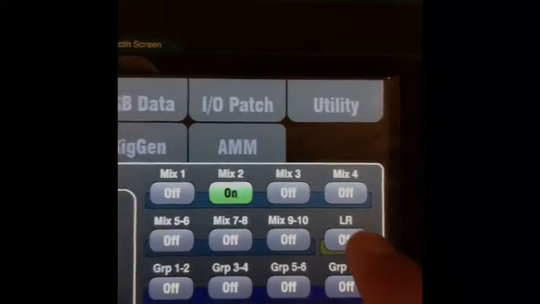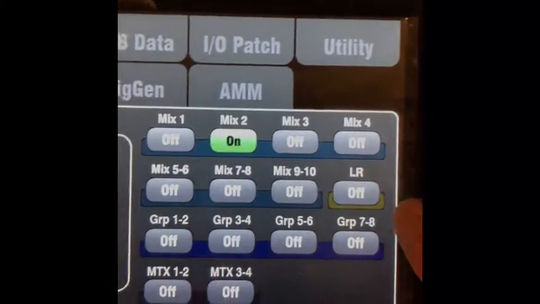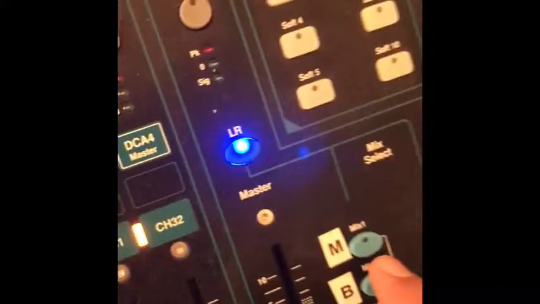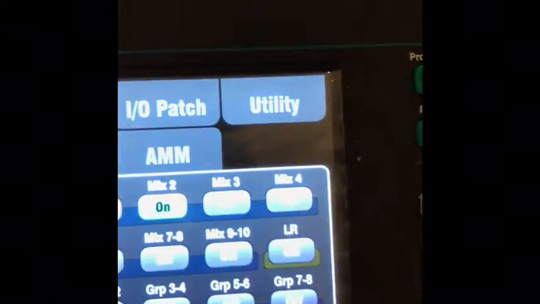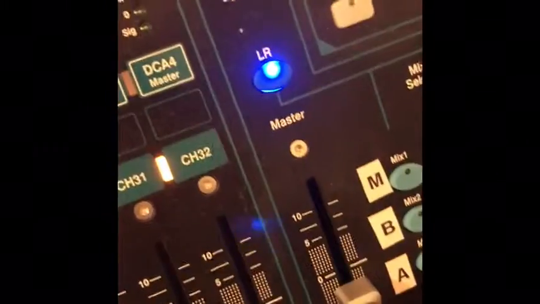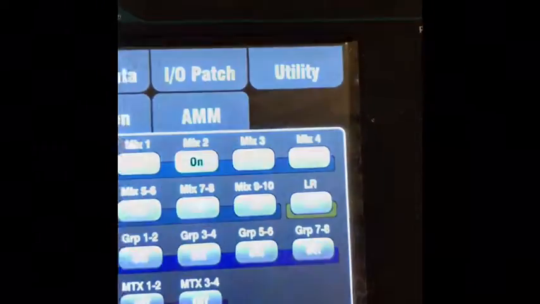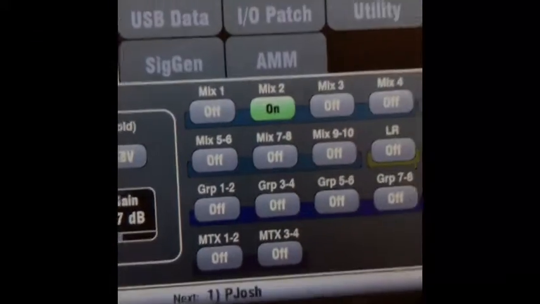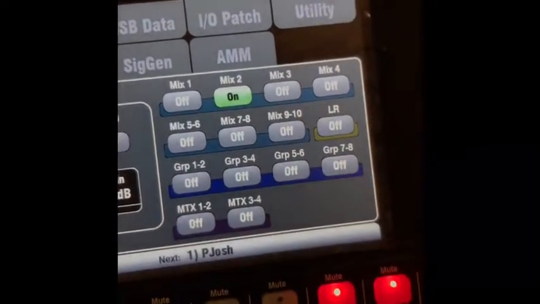For example, LR means the mains, that's left and right. That's just the main mix that's in the house, okay? And then mix 1 is the monitors, we want that off. Mix 3 is the audio for recording, and also 5 and 6 is audio for recording for video. So we want all of that off because we don't want to hear you guys talking in the recordings.